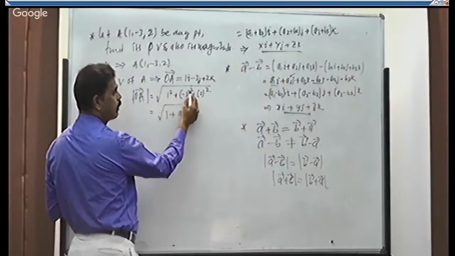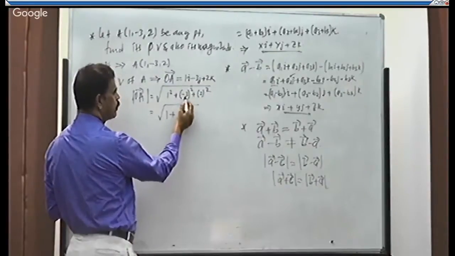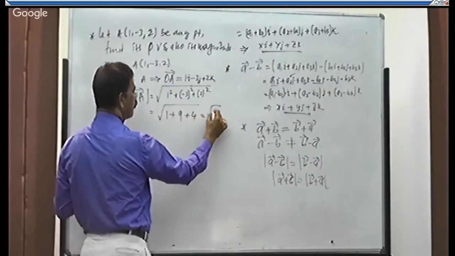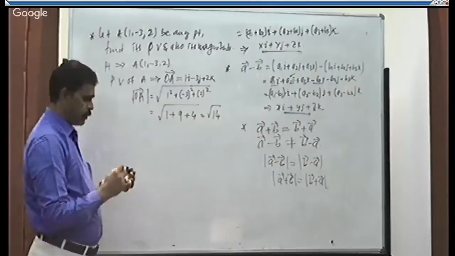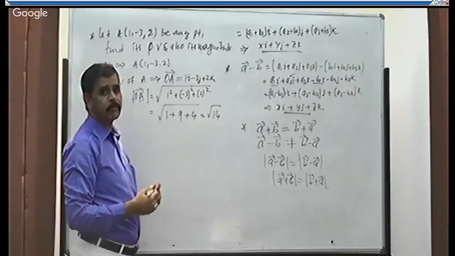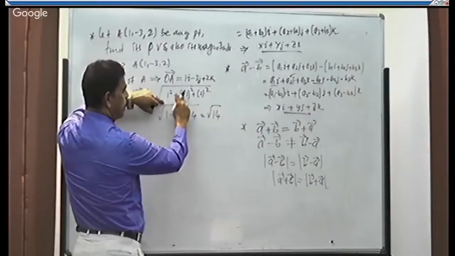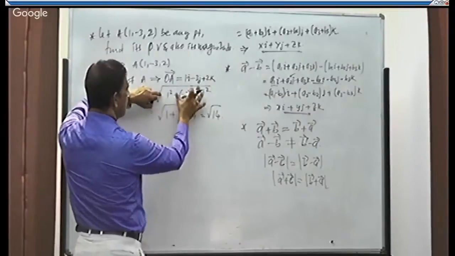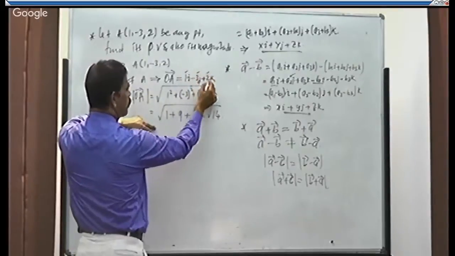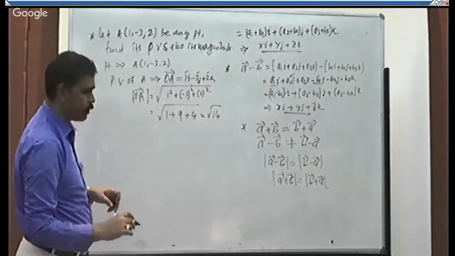So minus 3 square, minus into minus is plus, 3 into 3, 9. Plus 9 will be obtained, that is equal to root 14. Some students will multiply this sign, so avoid this step. You can write directly: square all the numbers in a vector, then add them. That gives you the magnitude of any vector. Okay.